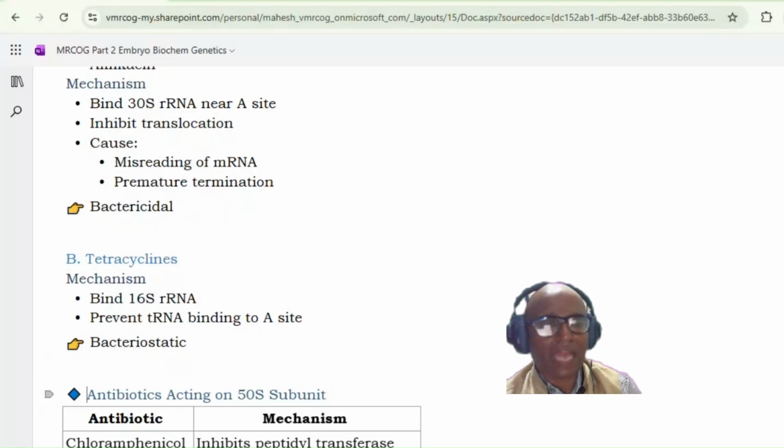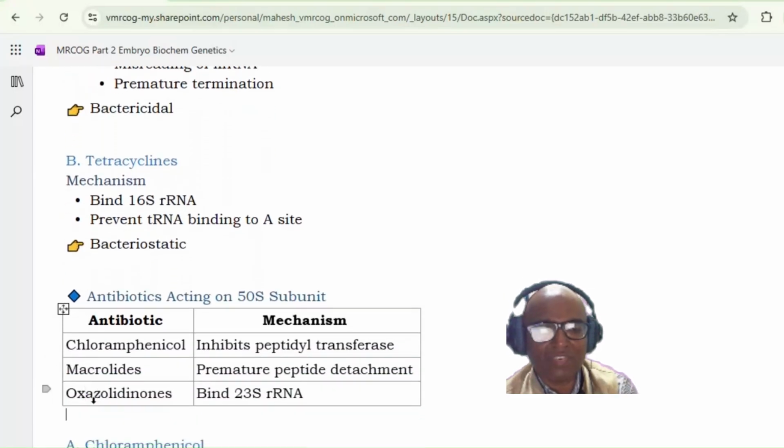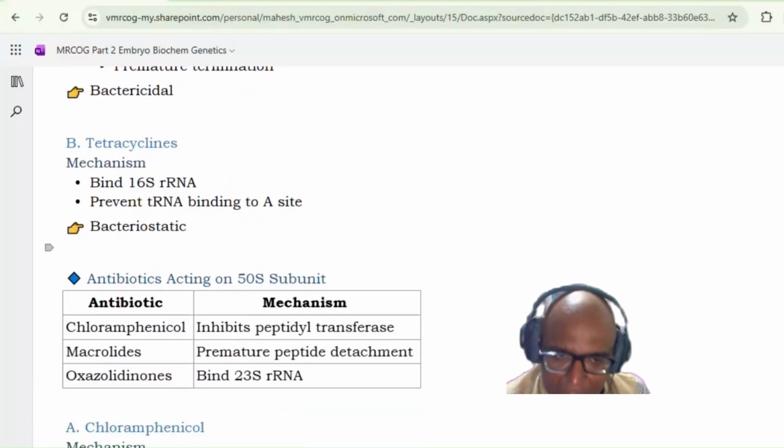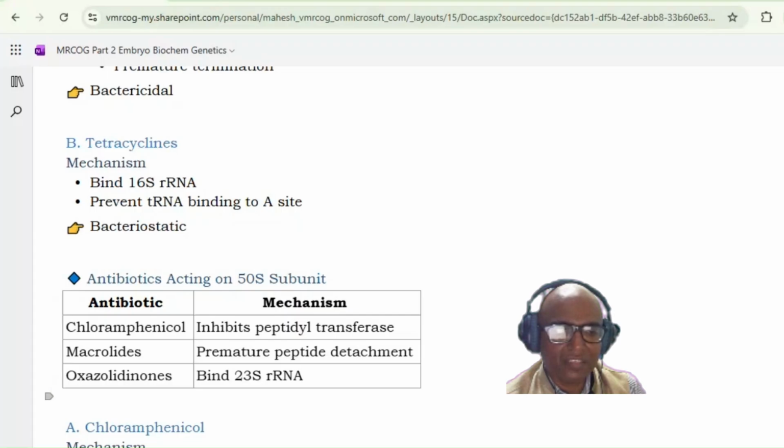Now the antibiotics acting on the 50S subunit. What we have seen so far are the 30S subunit antibiotics. Now we will talk about the 50S subunit. Here I have been given the mnemonic CMO: chloramphenicol, macrolide, oxazolidinones. Chloramphenicol will inhibit peptidyl transferase. Remember phenicol, something like Fevicol, because peptide bond formation is created by this peptidyl transferase. So peptide bonds are not formed because of chloramphenicol. It prevents the bond formation.